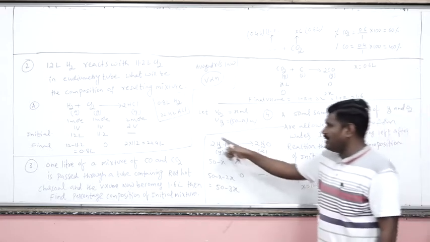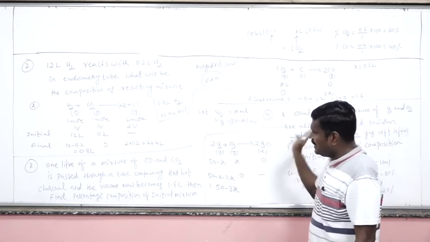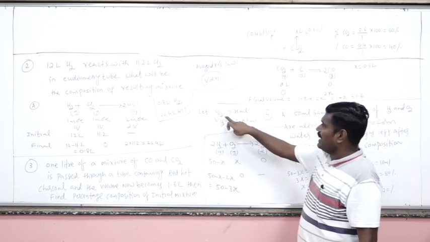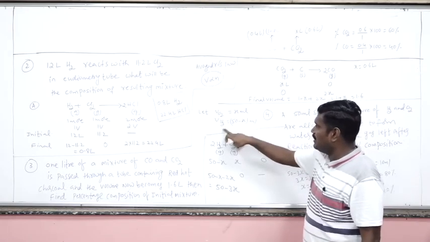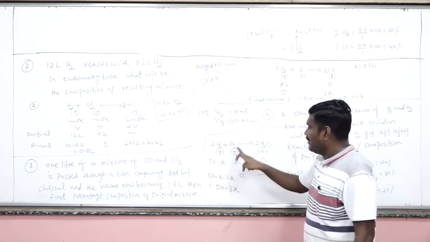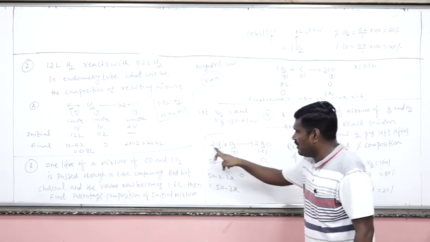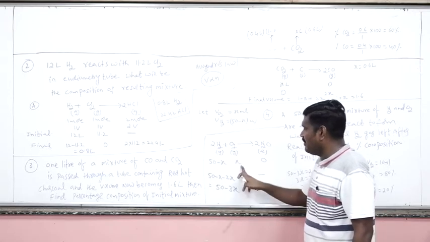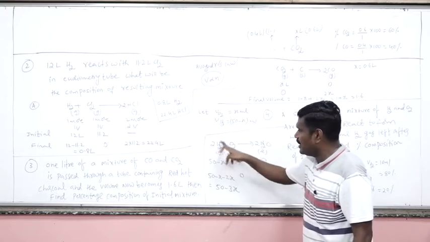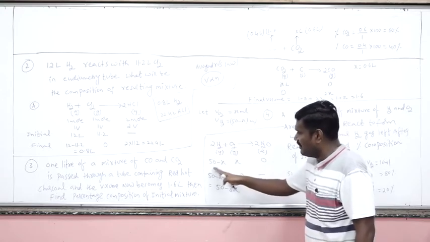That means hydrogen must be in excess, and oxygen should be consumed. That's why I am taking the volume of oxygen as x ml and the volume of hydrogen as 50 minus x. One volume of O2 reacts with 2 volumes of H2. So x volume of O2 will need 2x volume, which is consumed out of the 50 minus x.